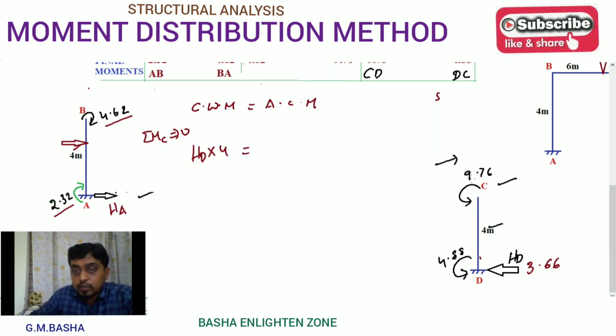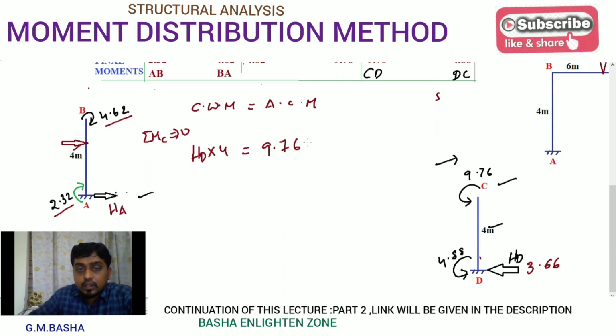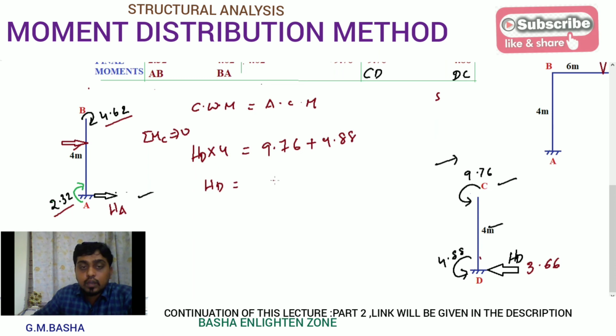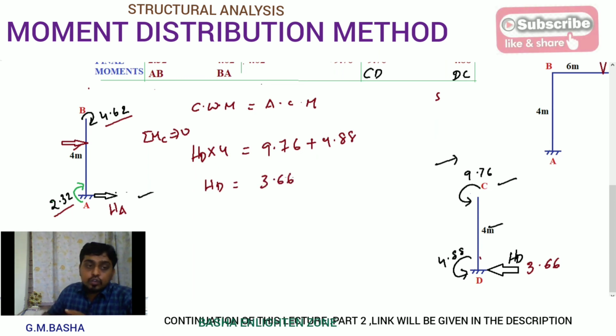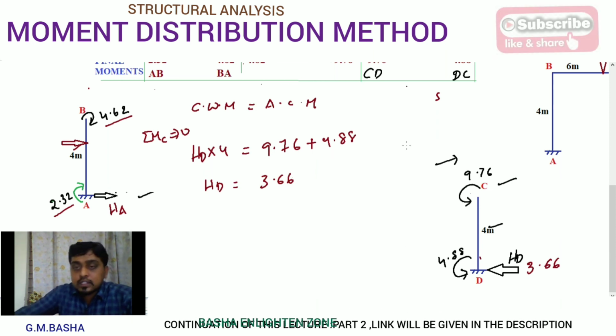Again, the anti-clockwise moments are: one is 9.76, another one is 4.88. If you simplify this directly, you will get the 3.66 value. So no need to be confused about whether we have to take the negative symbols or not. You can solve again in the same way.